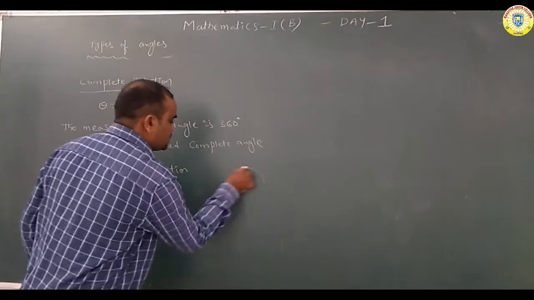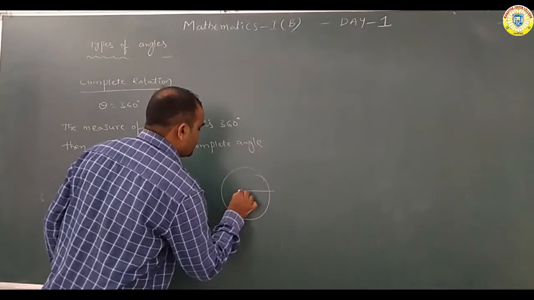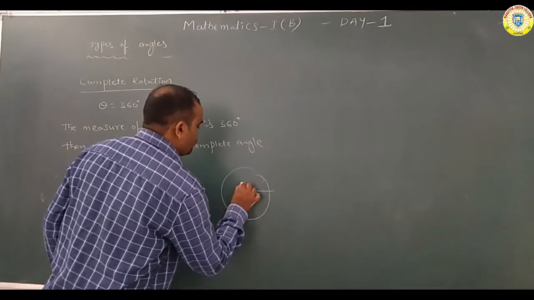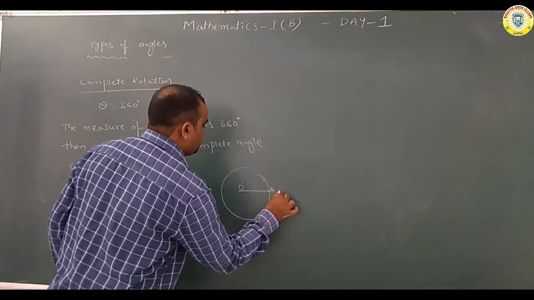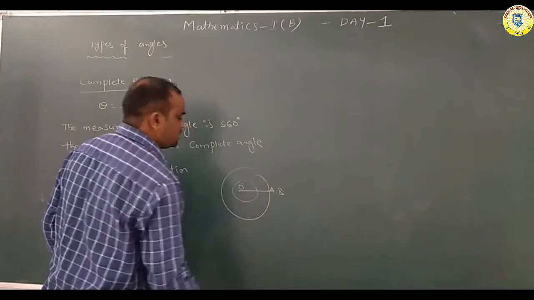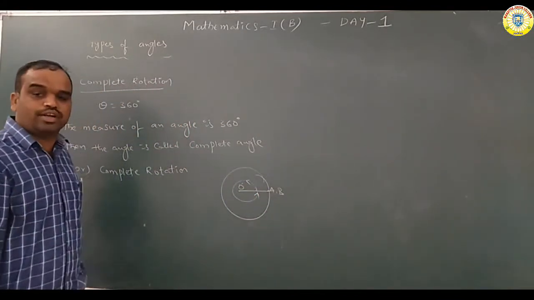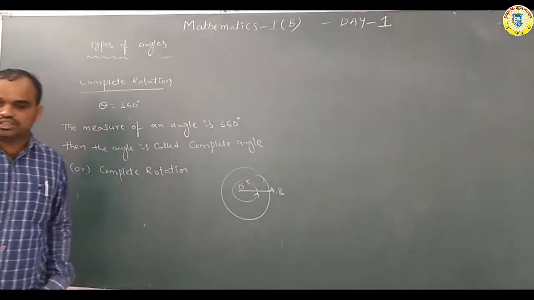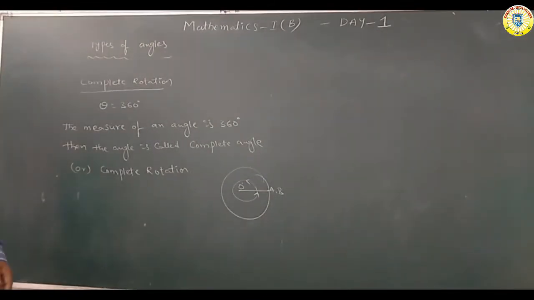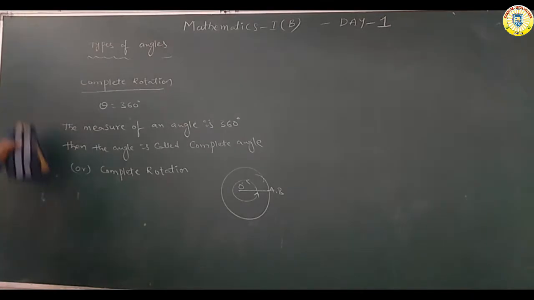Like this one, this is the complete rotation. O is there, A and B are there. Here theta is how many degrees? 360 degrees. This is the complete angle. So types of angles are completed.